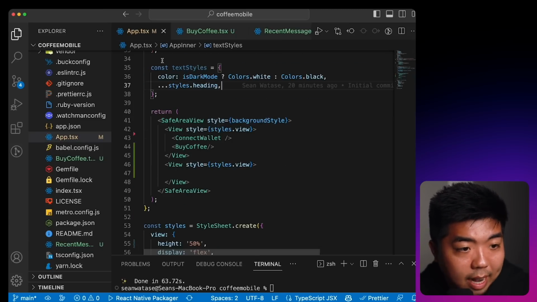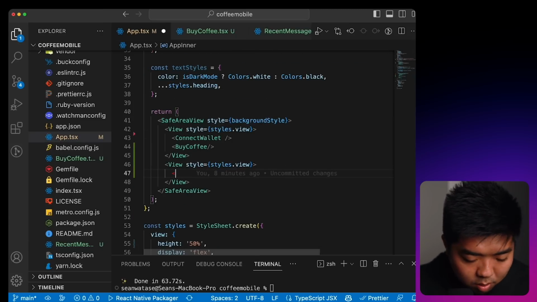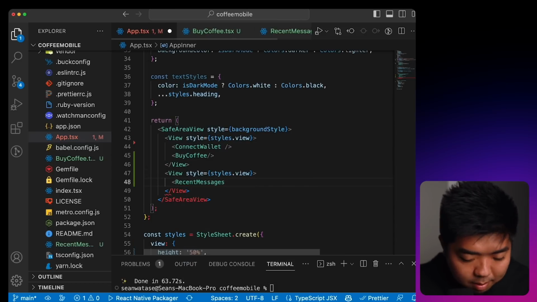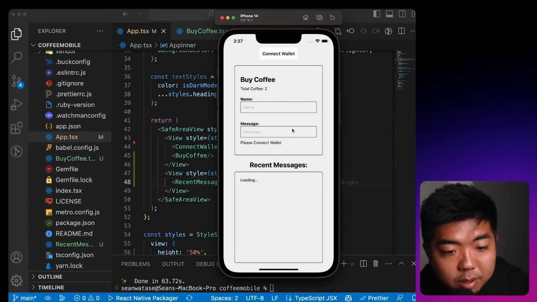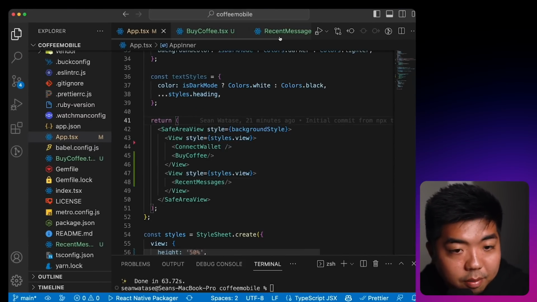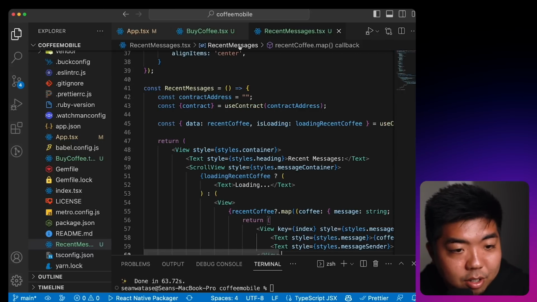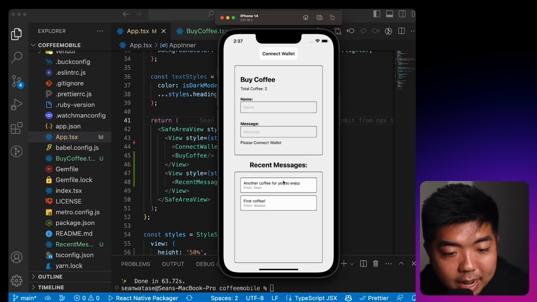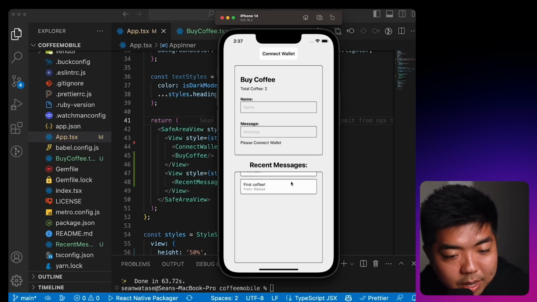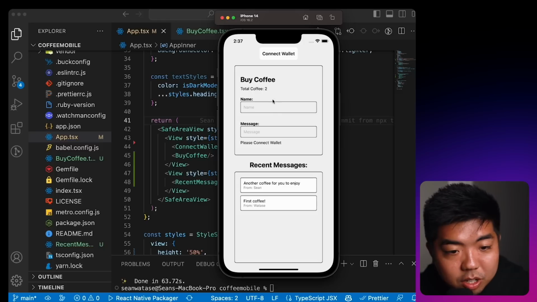If we come back to our app.tsx file here, we're going to put in our recent messages here. And if we come back to our app, you can see right now it is loading our recent messages. Actually, I think if we come back here, I don't think I passed the contract address. Let's paste that contract address right there. And if we come back to our app, you can see we have our 2 messages here. And as more messages come, we can scroll through the different messages. Again, it shows total coffee, so 2, and we have our 2 messages right over here.